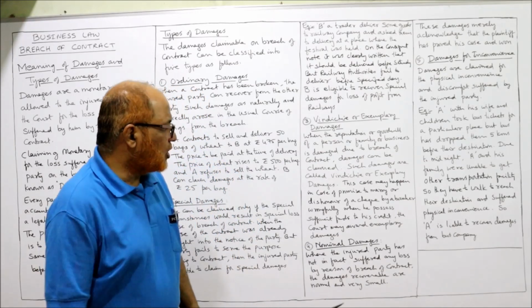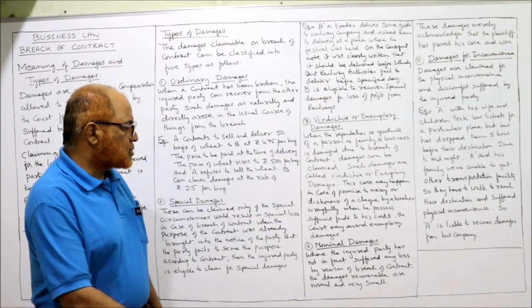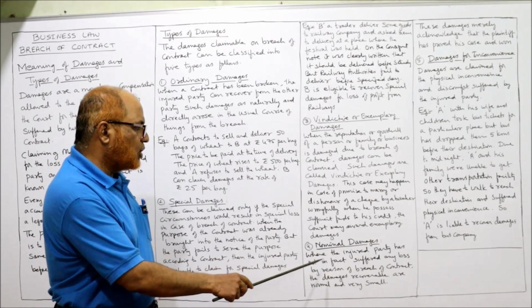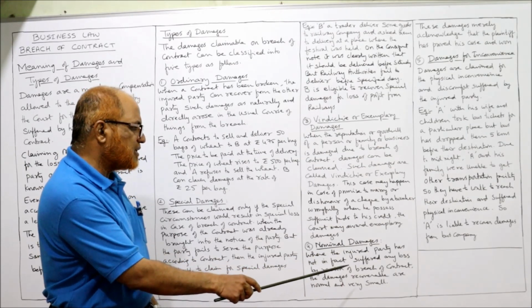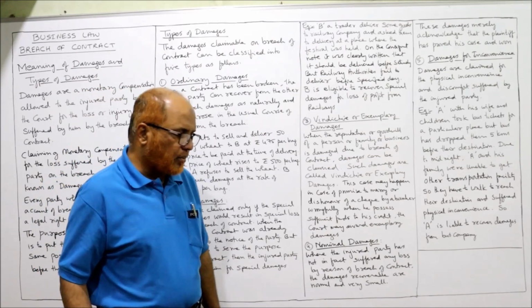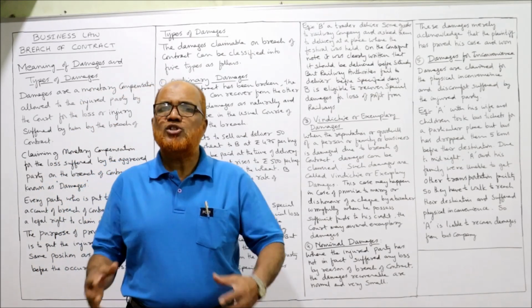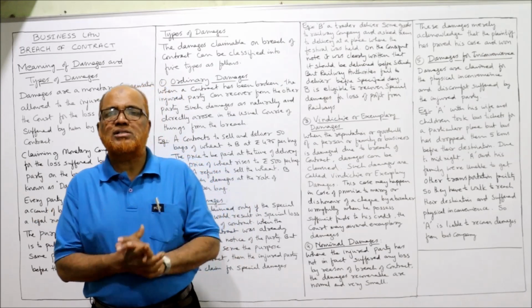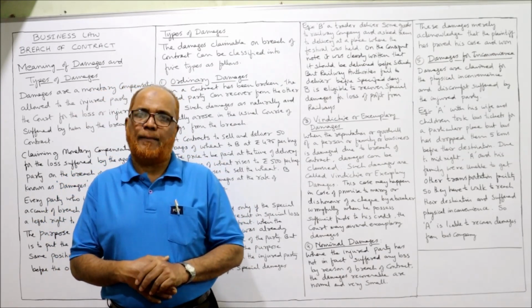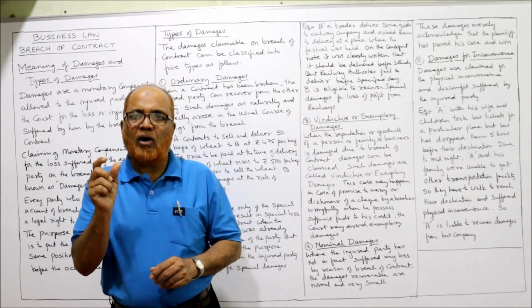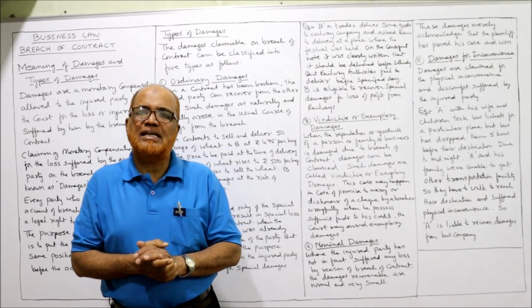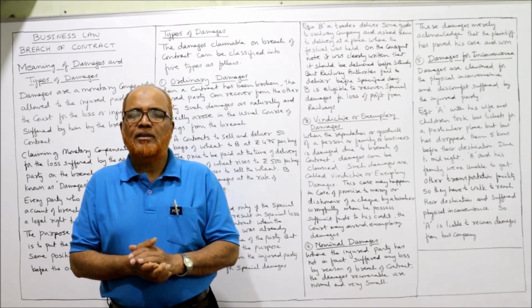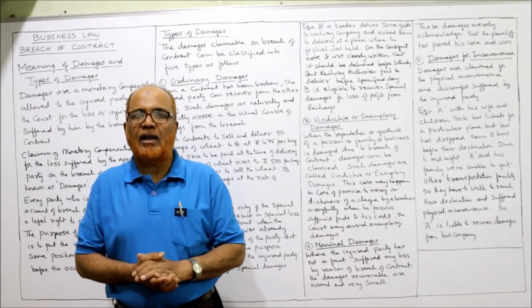So the next one is nominal damages. Where the injured party has not in fact suffered any loss by reason of breach of contract, the damages recoverable are nominal and very small. If there is not much loss incurred by the injured party, if the quantum of loss is very small, then nominal damages will be allowed.